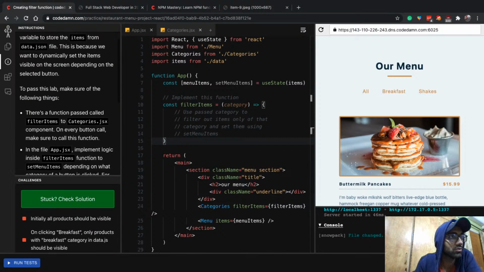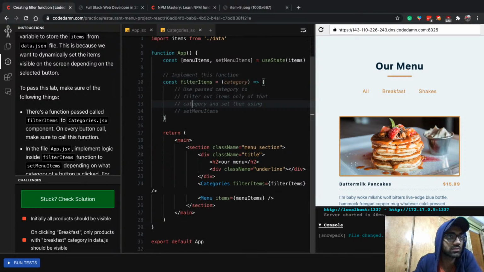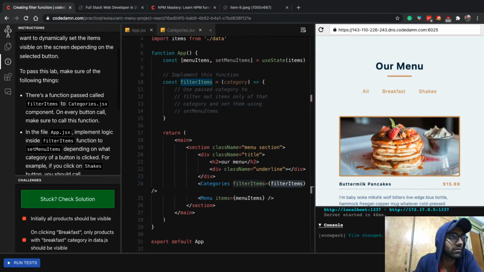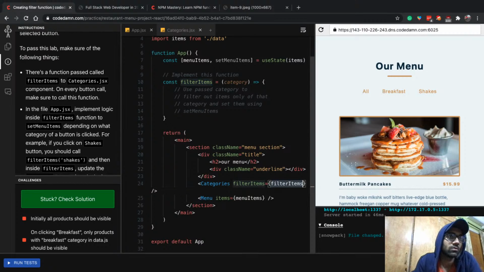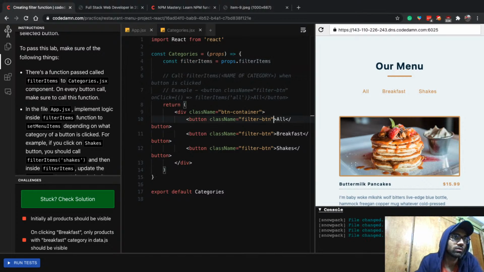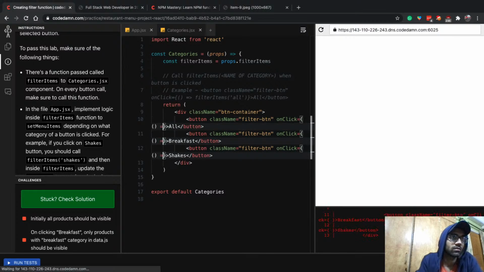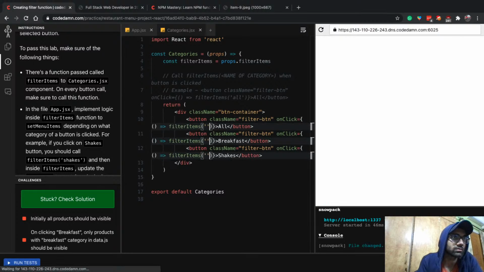What we have to do is there's a function passed called filterItems to categories.jsx. On every button click, make sure to call this function. If you go to categories, we already have this function, and you can read the instructions on how to call it. So the way you will call this is, let's save a little bit of time, onClick, and call it like this, right?